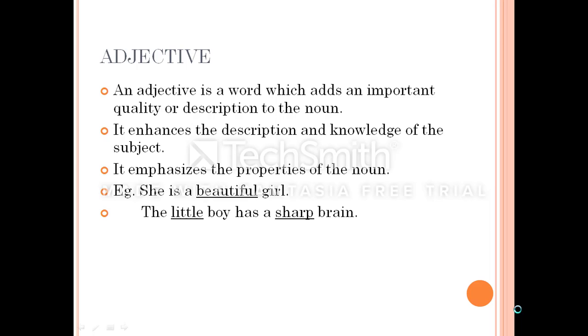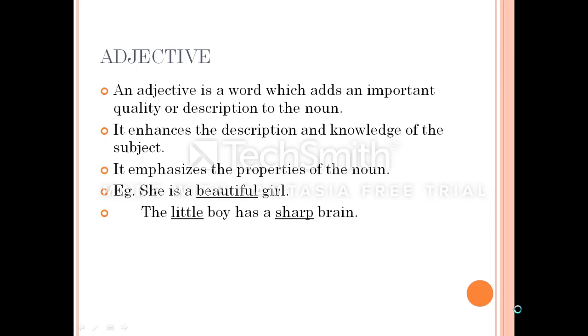For example, if I say that she's a beautiful girl, here the noun is girl and I am adding a property to that girl. Okay, I am emphasizing on the properties. I am adding description to the girl that she is beautiful. So here beautiful is an adjective.